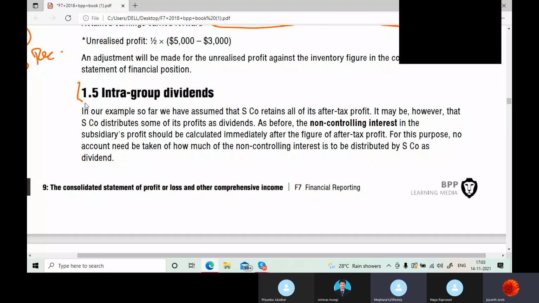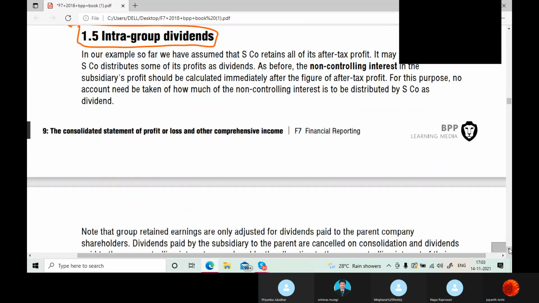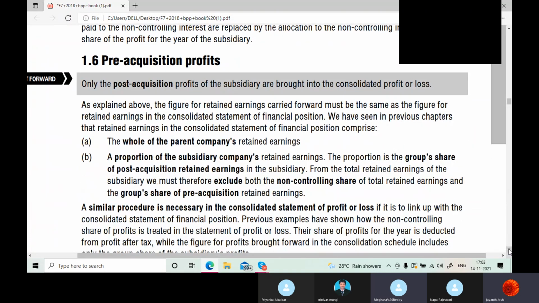See, these intra-group dividends we have already discussed in the previous chapter, so all this is already done. You already have the videos you can watch. At that time itself I told you how to adjust in the P&L also.